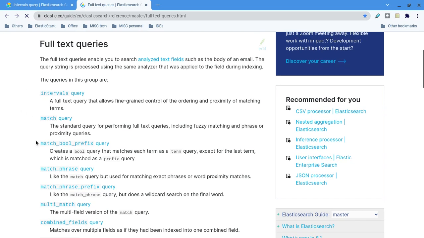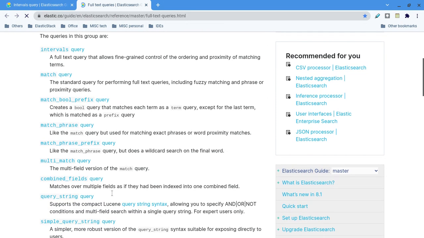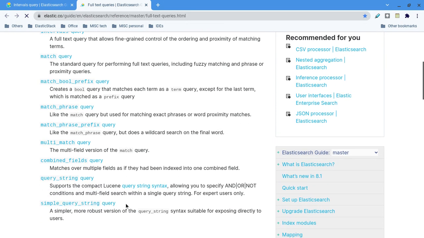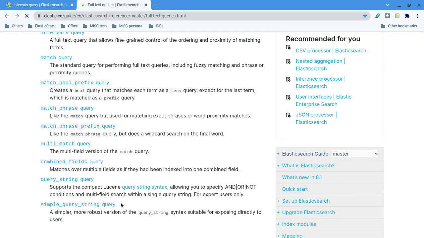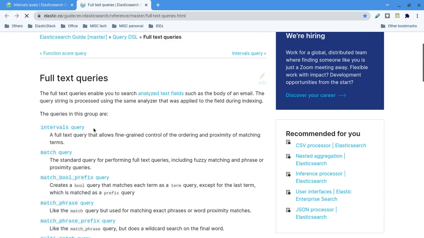Obviously we will be seeing match boolean prefix, match phrase prefix, and then multi match. Of course, the query string and simple query string we have seen already. They are kind of alternatives, 80% of them, for querying string fields. The remaining things we will see in a series of videos. In this video I am going to talk about intervals.